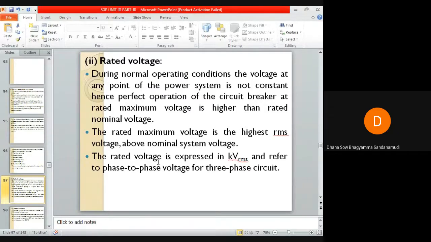So the earlier practice of specifying the rated voltage of circuit breaker as nominal system voltage is no more followed. Earlier, whatever rating was there for the circuit breaker, it was its maximum voltage. Nowadays, it is not followed. The rated voltage is expressed in kilovolts RMS and referred to phase-to-phase voltage for three-phase circuit.